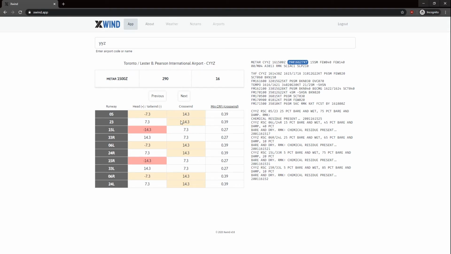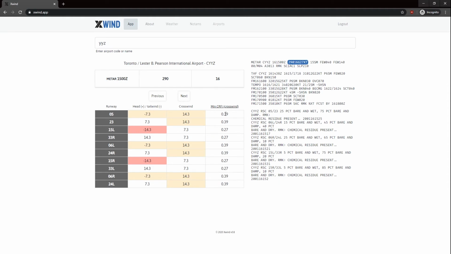You can see on the crosswind how much crosswind you're going to have. The colors are arbitrary. They're just trying to give you a bit of a heads up. If you're in yellow, that means you might still be able to do it. For a lot of airlines, you might still be able to do it, but it's not ideal. When you're in red, that doesn't mean you can't do it. It just means watch yourself. They're just colors to catch your attention.